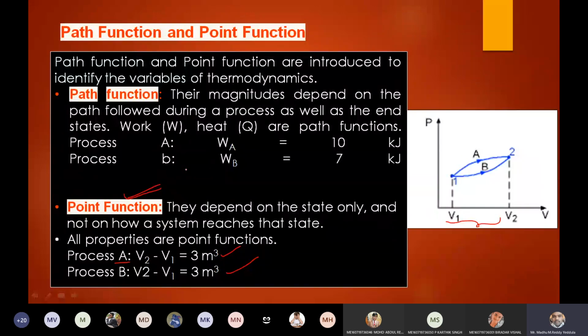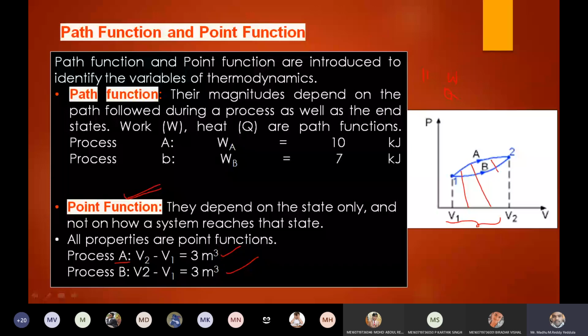Examples of path functions are heat and work; both are path functions. We know the projected area in the PV diagram gives the work done. If the system follows 1A2, then this is the total projected area available.